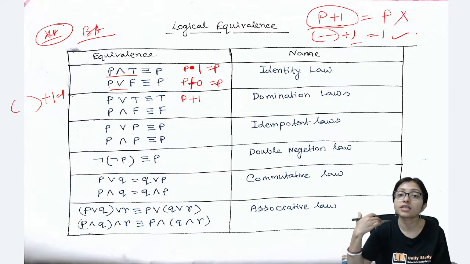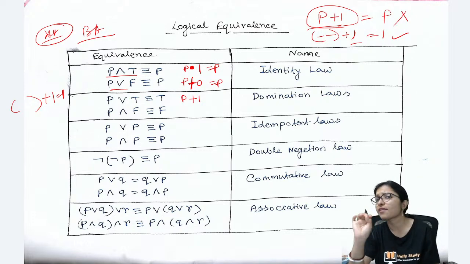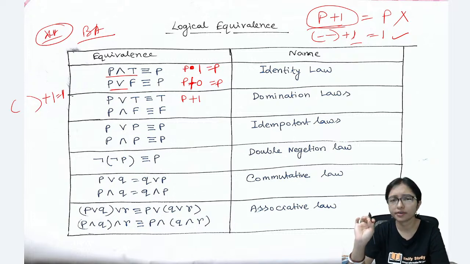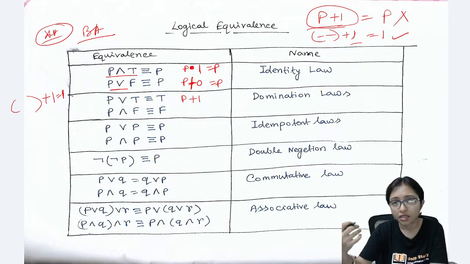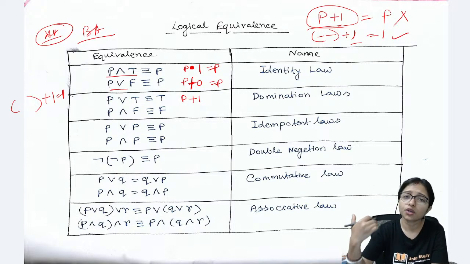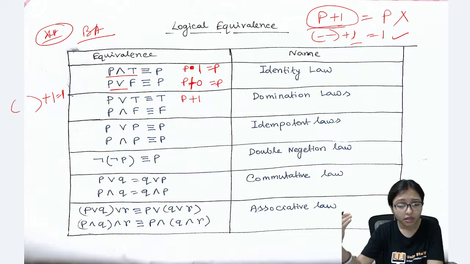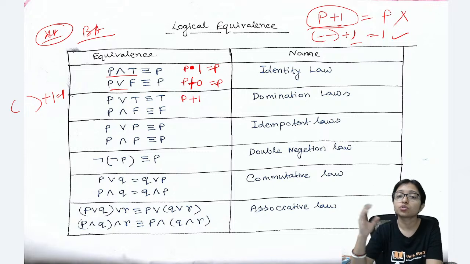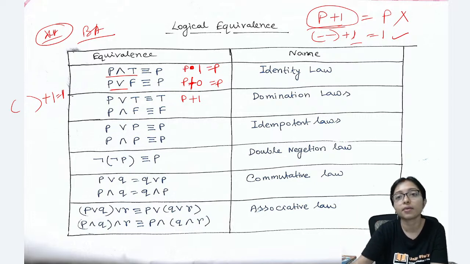Whenever you are simplifying an expression, your target is: if I am able to get any 1, then that will be 1. This simplification will be required for your Boolean algebra and for your propositional logic also. If you learn these two things together, you can confirm the marks.